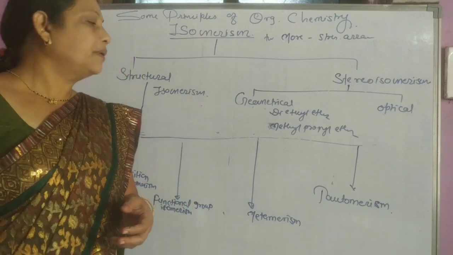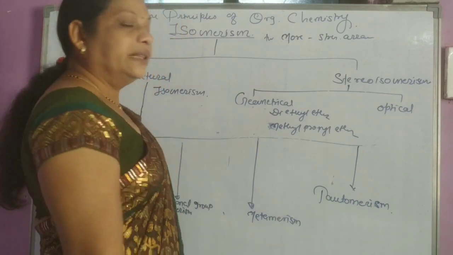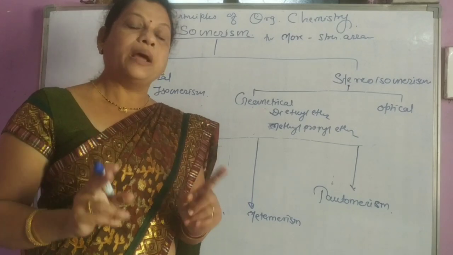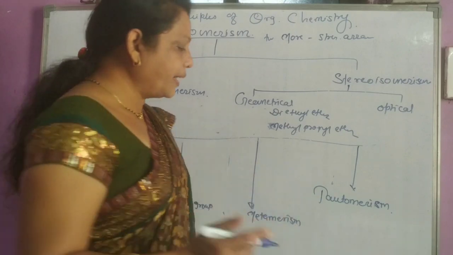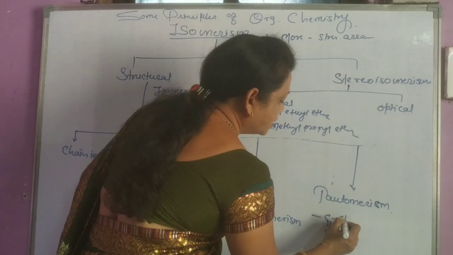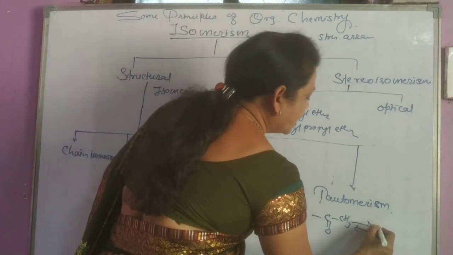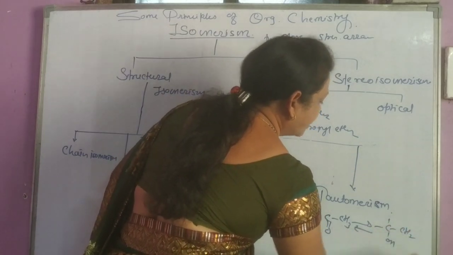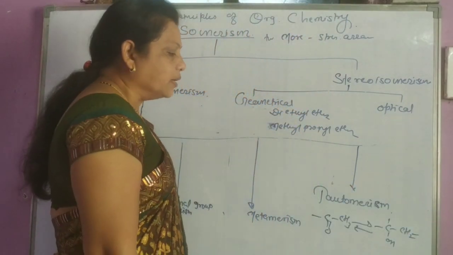Tautomerism is a type of isomerism in which there is interconversion of two structural forms, and such isomerism is called tautomerism. For example, here C=O with CH3, which gets converted into C with OH and CH2 double bond.